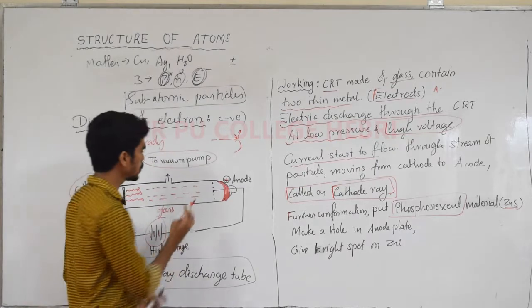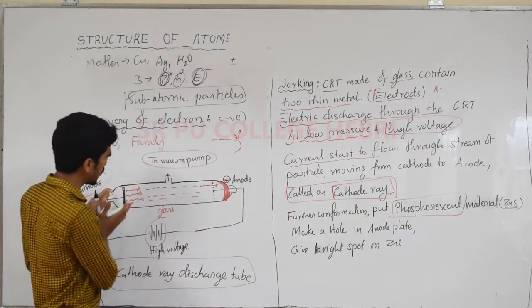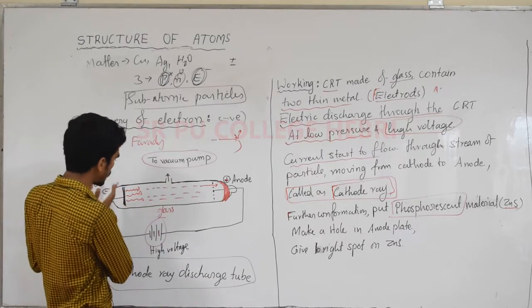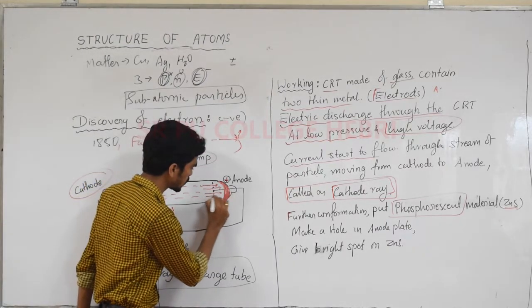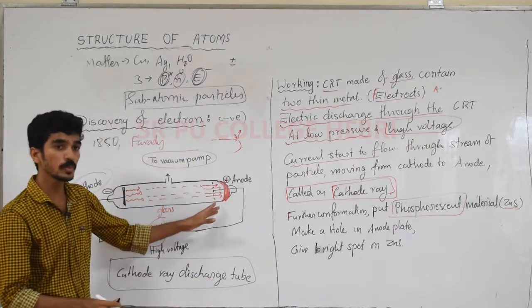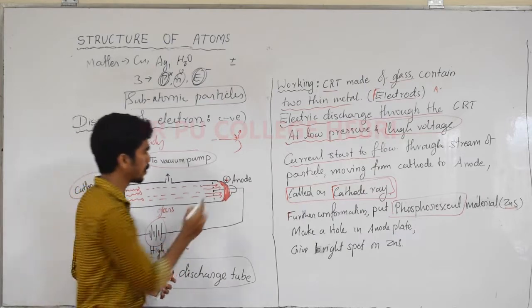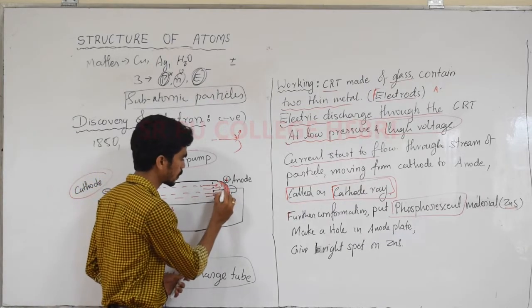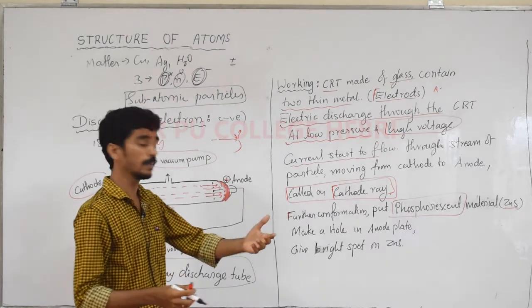These holes allow whatever charged particles are coming from the cathode to pass through and hit the phosphorescent material, and where they hit, it will produce a bright spot. Then they confirm one thing, what is that?